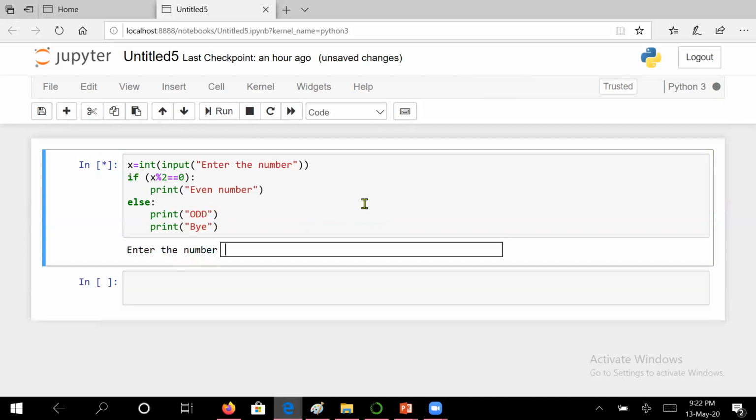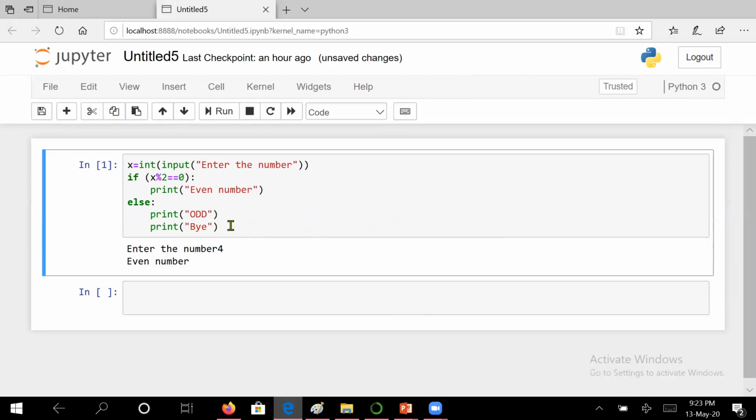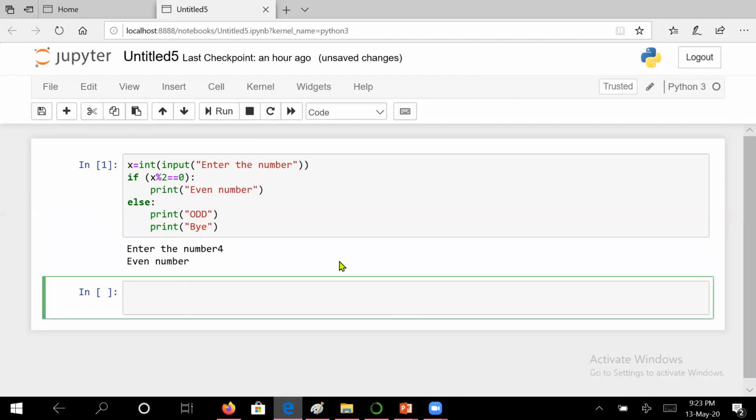Yes, let us execute it. Enter the number. Suppose I say 4. Then you have seen that "by" is not executed because now it is no more common. It is a part of the else block. I hope this is clear to you people.